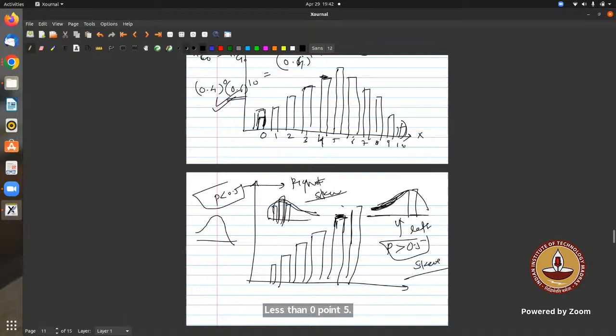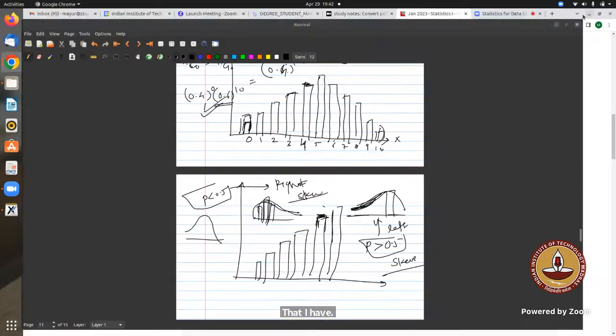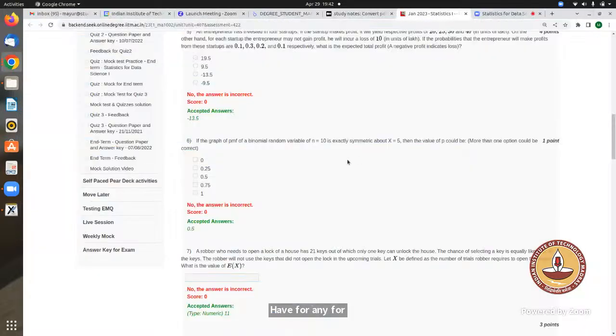If n is very large, it is always symmetric, right, sir? For the same n, okay? This is not for different trials. For different n, we'll have some other distribution. So the probability depends on N and P, right?